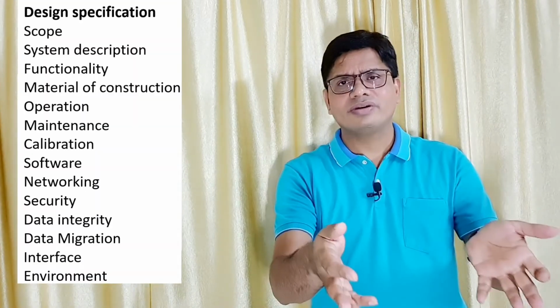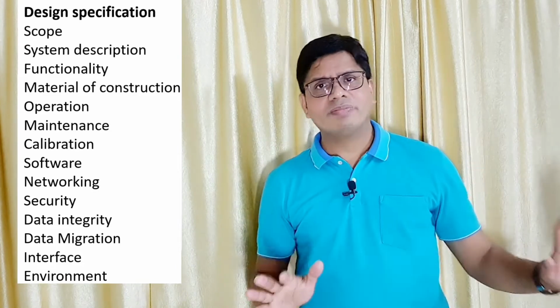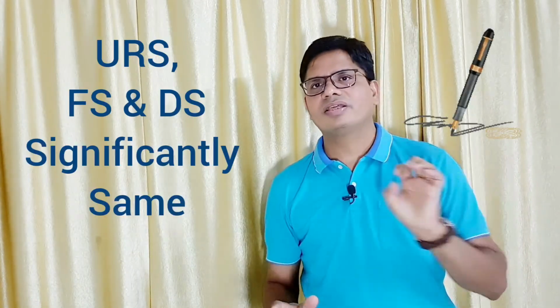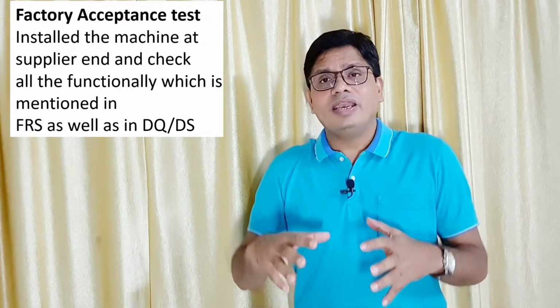Then you say, yes, I require this, and you sign. So the user requirement specification, functional specification, and design specification are all the same. Now you sign the design specification and it is submitted to the supplier. Now the supplier says, sir, your instrument is ready, your equipment is ready. Now you have to go to the supplier's plant, the manufacturer's plant, and check that your equipment, your instrument is ready, and what you want is there in this instrument. That is called the factory acceptance test.